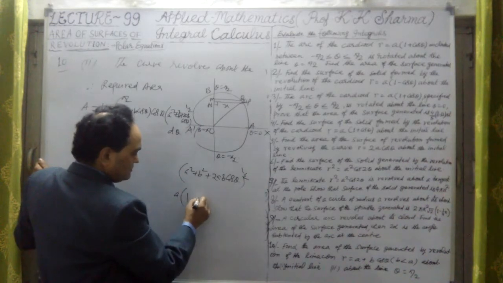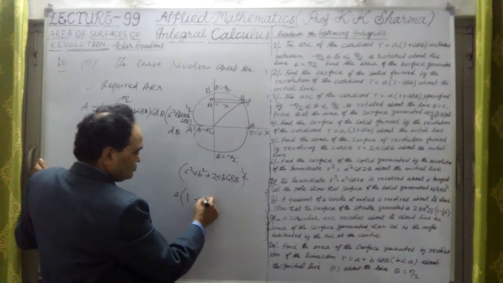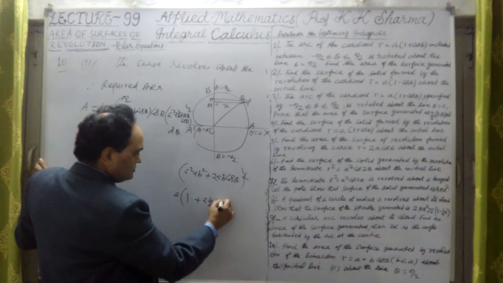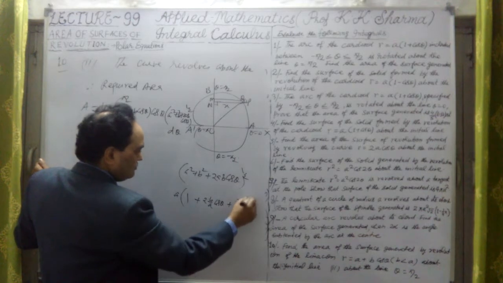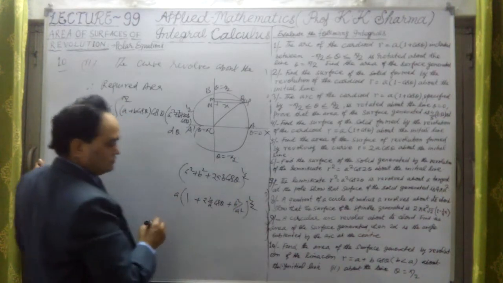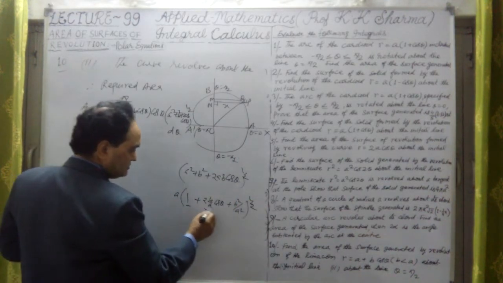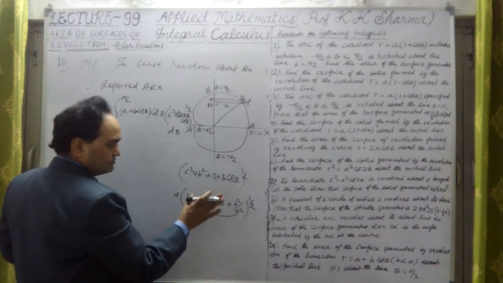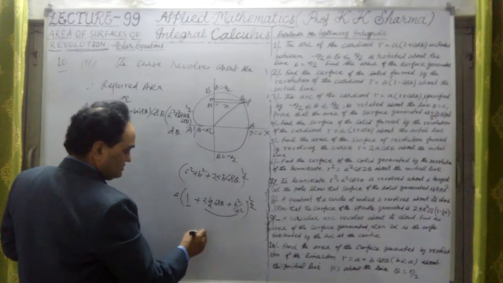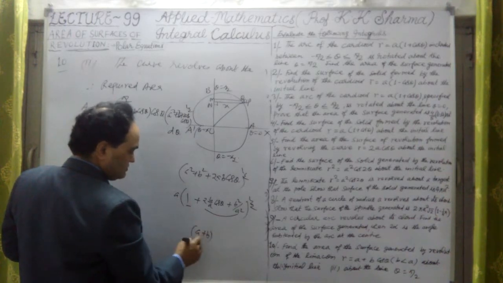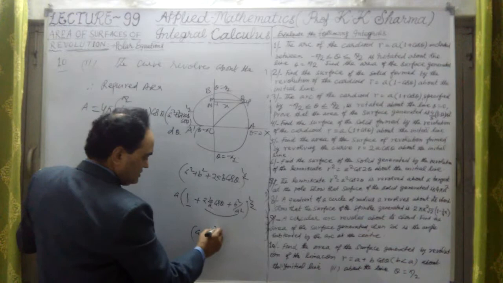This is 1 plus twice b upon a into cos theta plus b square upon a square, whole power half. If I take the first term as 1 and these two as the second term, it is 1 plus, or if I take a plus b to any power, say n here.